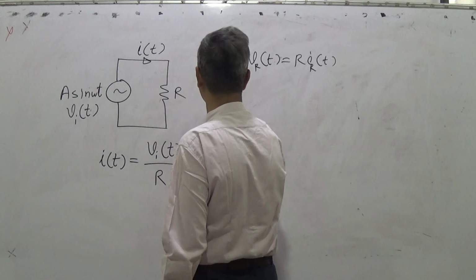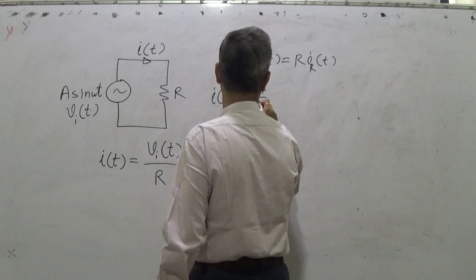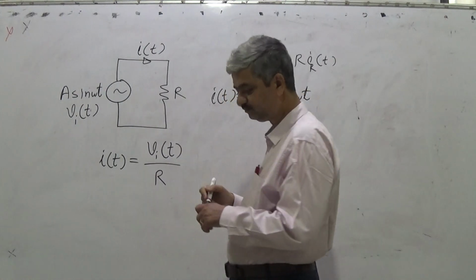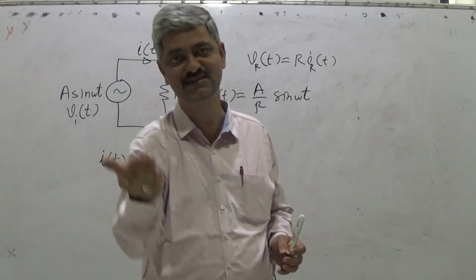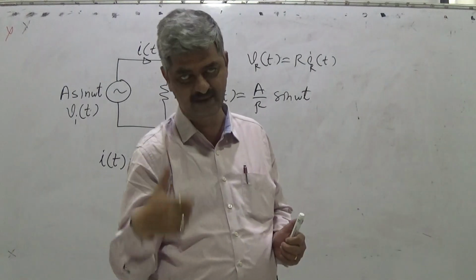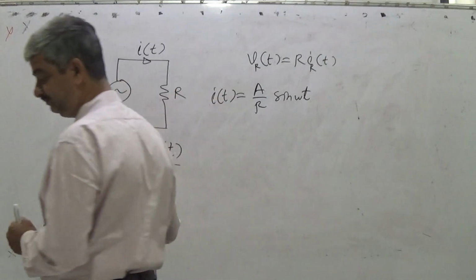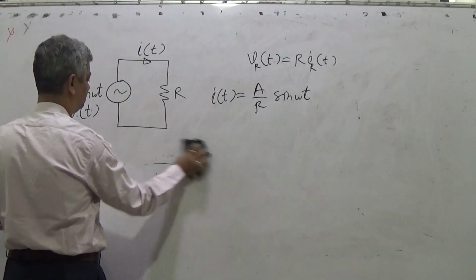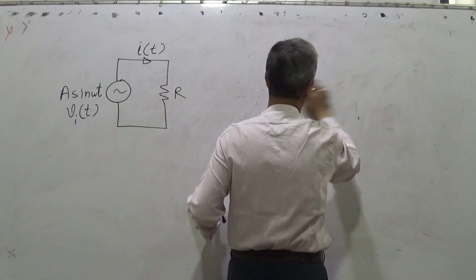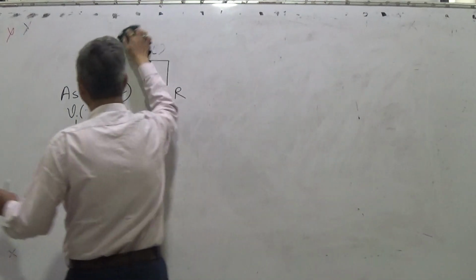So I(t) is equal to A upon R sin omega t. So current is in phase with the voltage. The voltage is sin omega t, some amplitude. Current is also sin omega t, some different amplitude. Now, very interesting thing is this is something which you might be using but might not have understood the reason for the same.